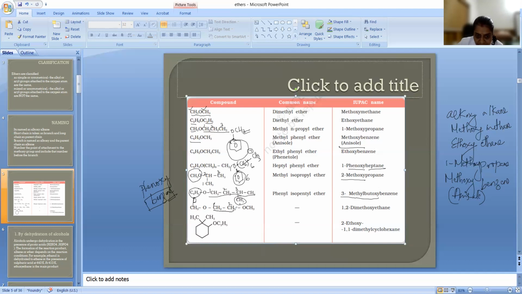This is the parent chain having more number of carbon atoms. So first and second position you have methoxy group. So you have to name it 1,2-dimethoxy. Both are methoxy only. CH3 here, also OCH3. So 1,2-dimethoxyethane. This is the longest, so we will write ethane.